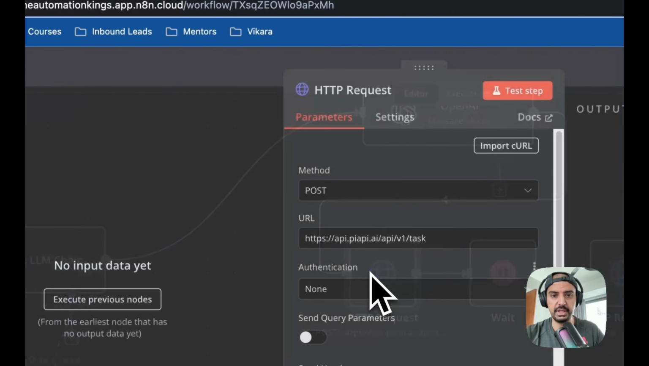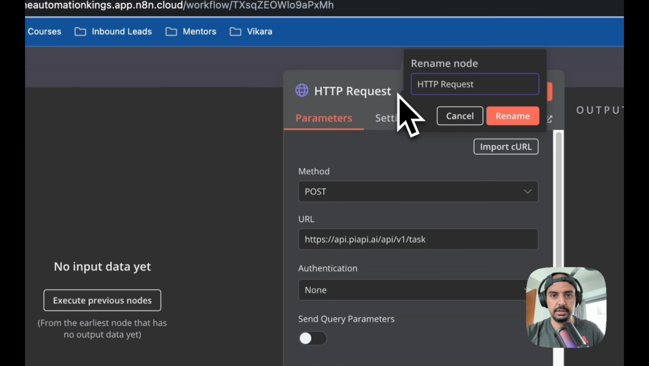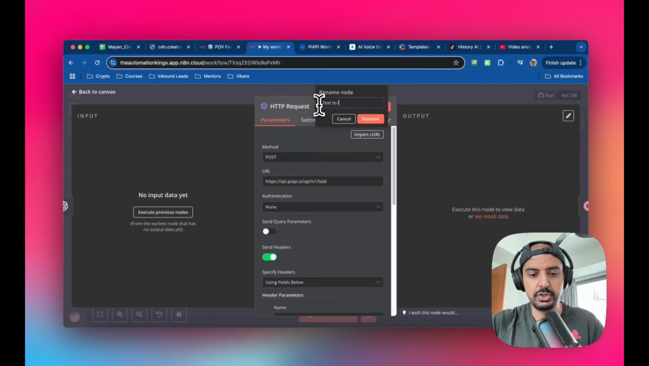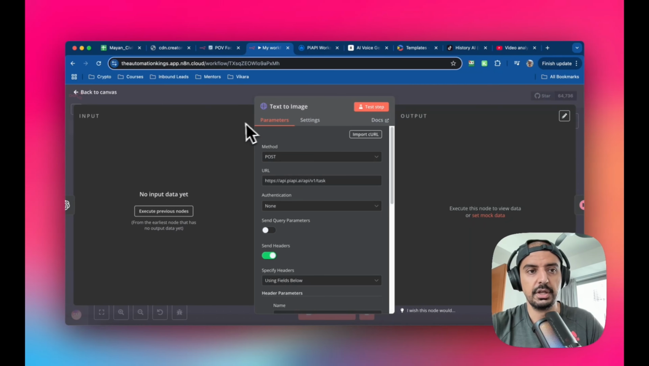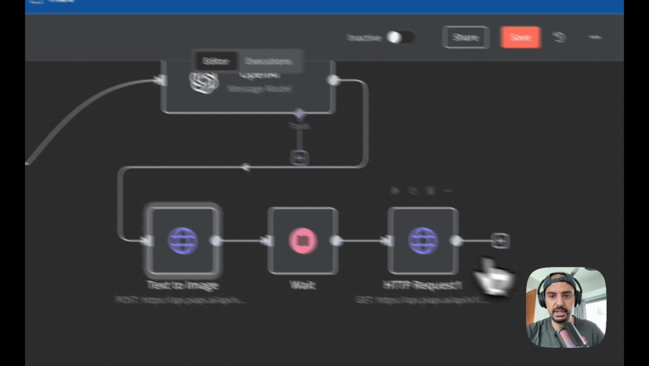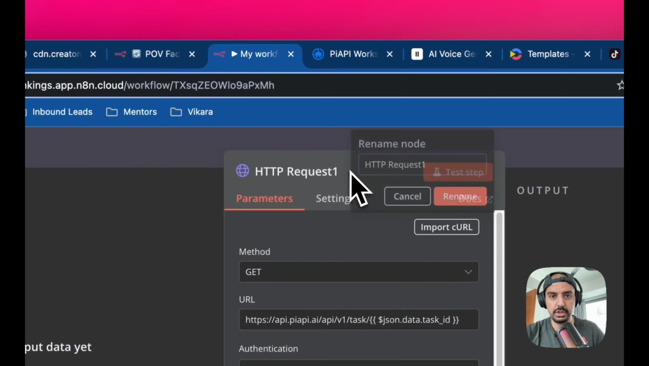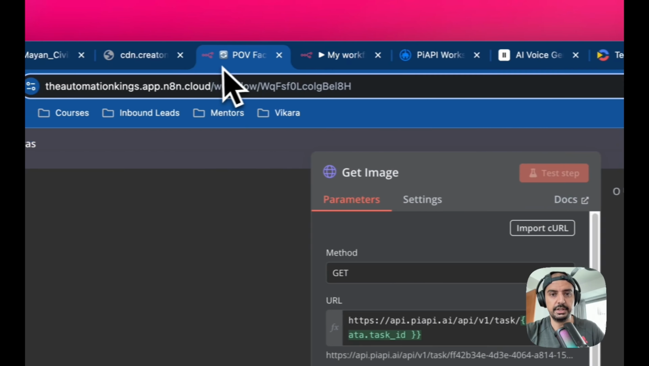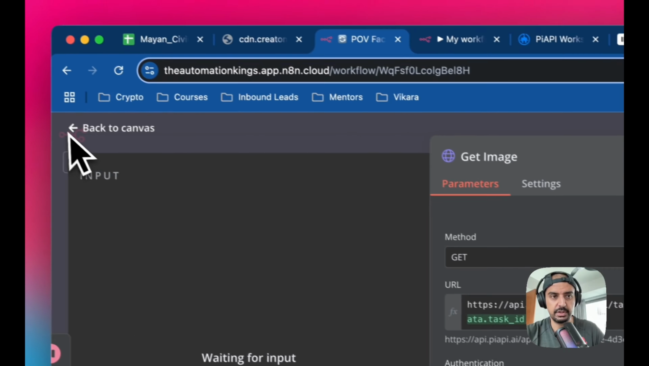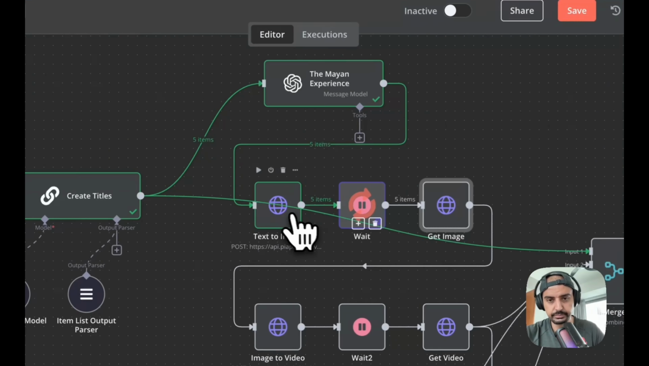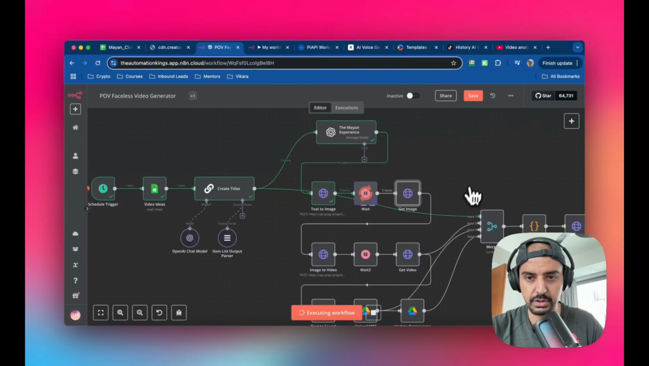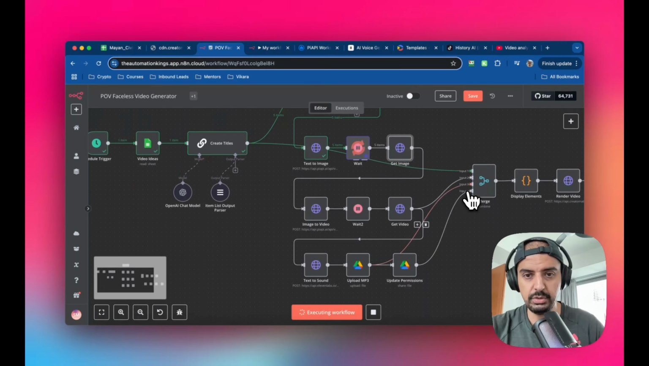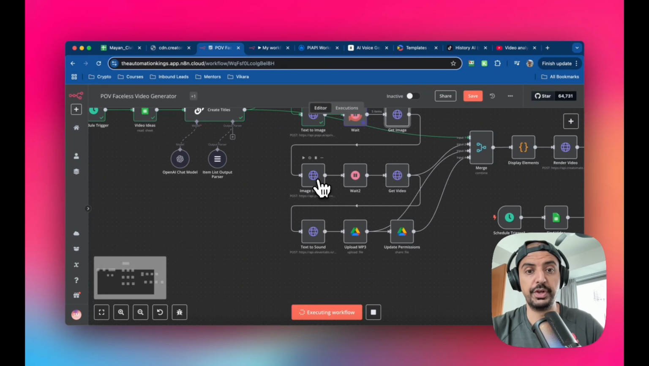So remember, this is going to be text to image. Let's just save that. And the other one is going to be the get image. Rename that, and that's it. That part is done. The get image is done. So now we've created the image, we're waiting for it, and we're going to get the image. Now we can move on to image to video.